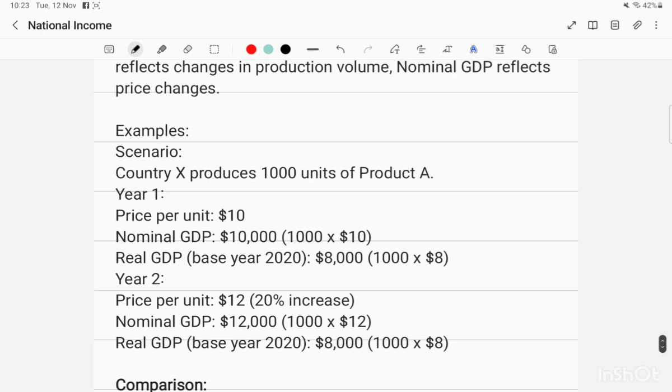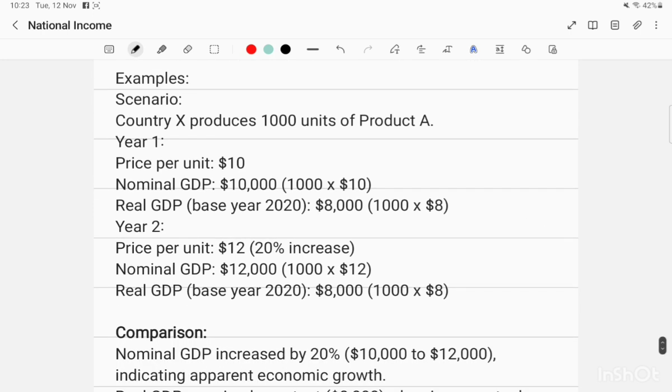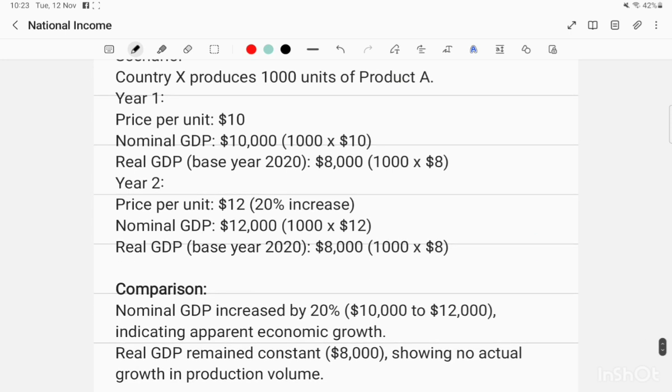The scenario is this: country X produces 1000 units of product A in year 1. Price per unit is $10, so nominal GDP will be $10,000. Real GDP at 2020 base year prices is 8,000, like we are having the price level at $8 instead of 10. In year 2, the price per unit increases by 20%. Nominal GDP is now 12,000 and real GDP, at base year prices, is 8,000 instead of 12,000.